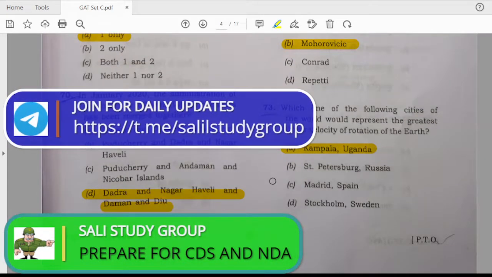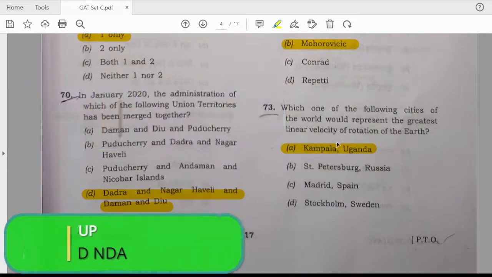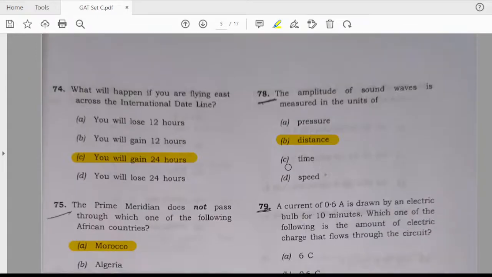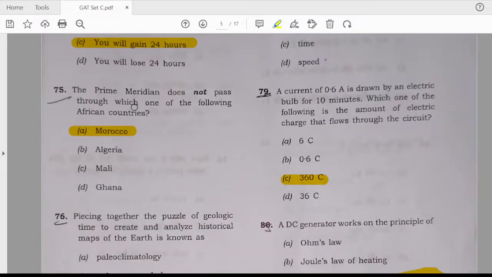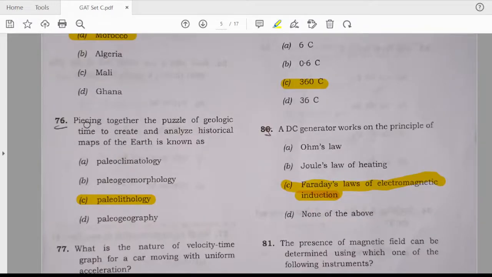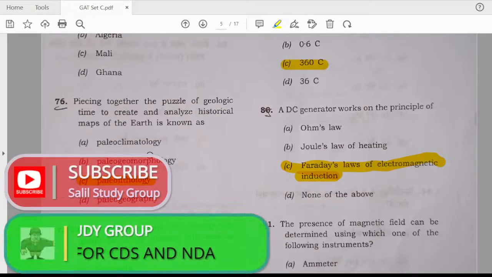Which of the following cities in the world would represent the greatest linear velocity by the rotation of the Earth? The answer is Kampala, Uganda. What will happen if you are flying east across the international date line? The answer is C, you will gain 24 hours. The prime meridian does not pass through which of the following countries? Answer is A, Morocco. Piecing together the puzzle of geological time to create and analyze historical maps of the Earth is known as paleontology.